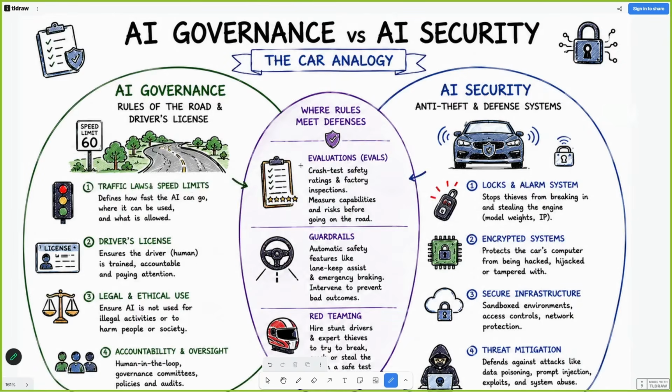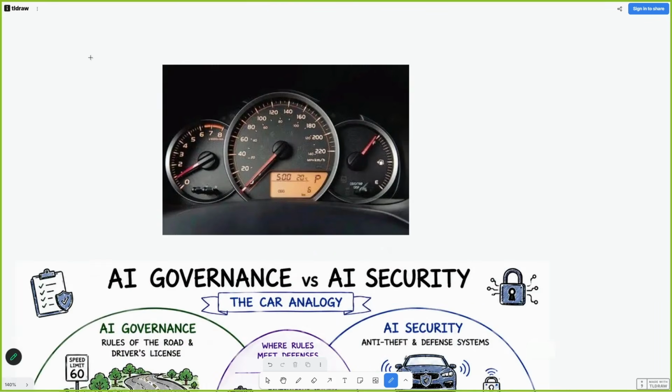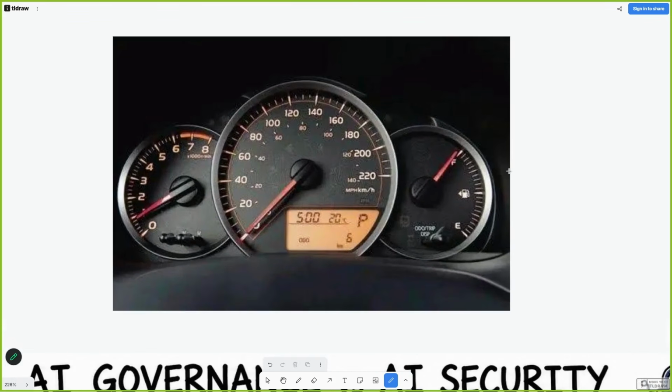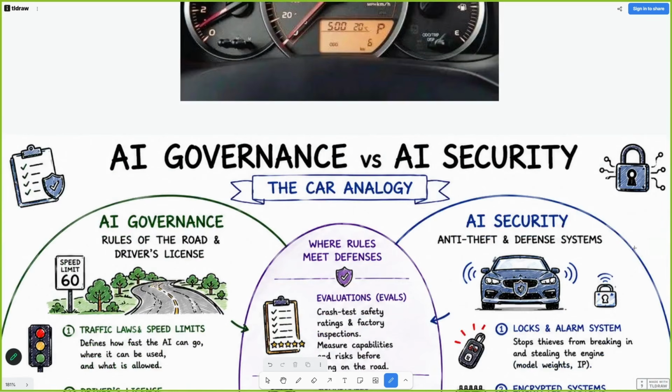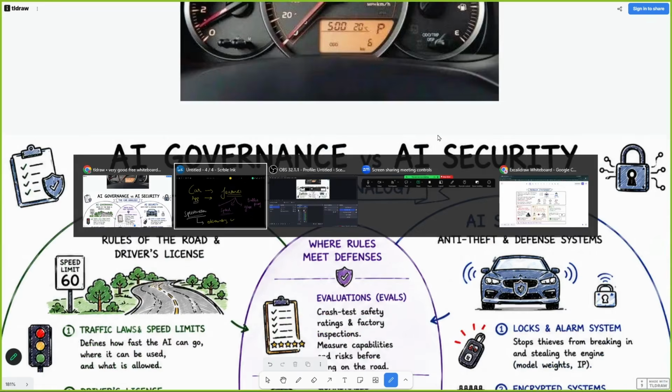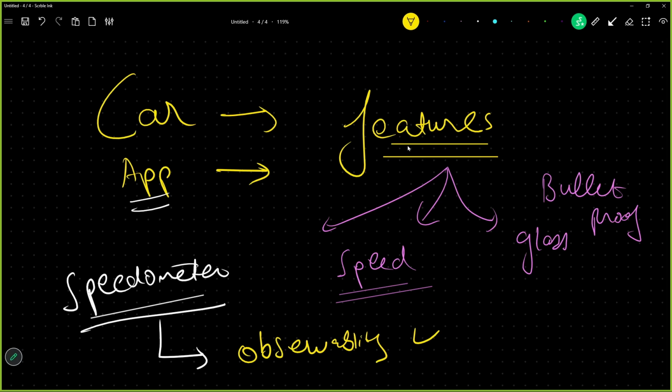So let me show you that speedometer as well. Check this out. Of course, we know this is a speedometer. What this speedometer helps us to understand is your petrol level, your speed, how you are driving, right? So that a human is always in his senses and knows what he's doing, how much the speed is, and how much he should be aware about. So observability is coming into the picture, right?